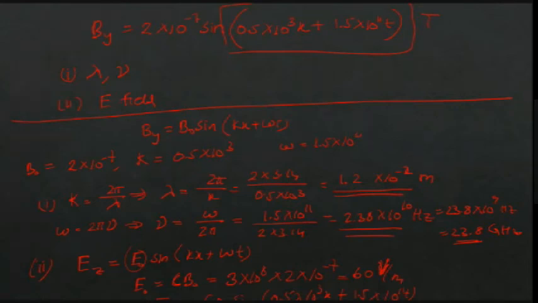See, what is the amplitude of B naught? It is 2 into 10 raised to minus 7. What is the magnitude for the electric field? The electric field amplitude E naught is 60. Compare both the values. E naught is very much greater than B naught.